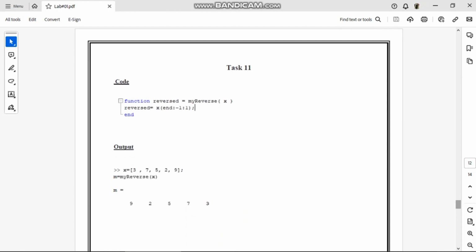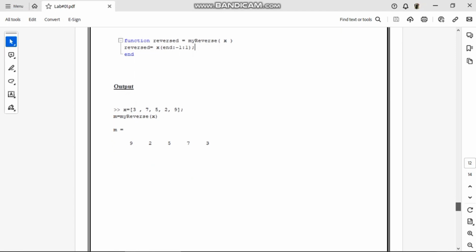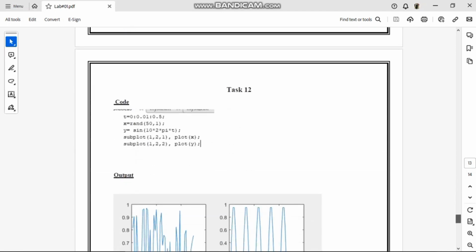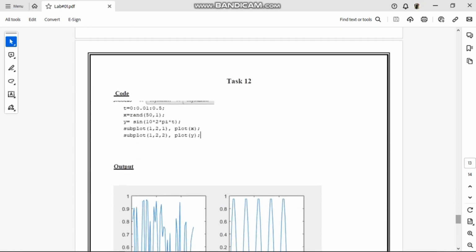In task 11 I have to reverse the following array. For this I created a function, defined a function, sorry. Then in the output window I used an array of 3 7 5 2 9, and again called my function, and MATLAB has shown me my answer as 9 2 5 7 3. This is my reversed array.